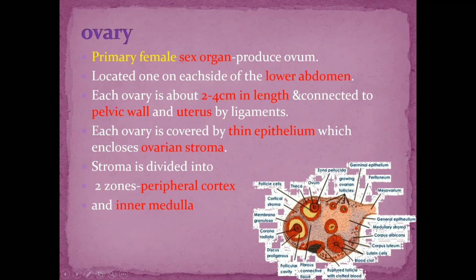The outer region is called the peripheral cortex and the inner region is called the medulla. So stroma is divided into peripheral cortex and inner medulla. Hope it's clear, right? So that is all about the structure of the ovary. Hope you all got it.